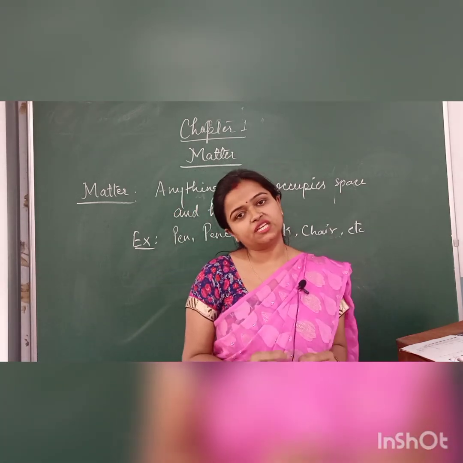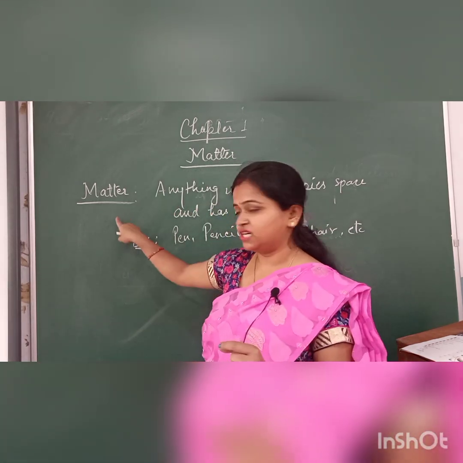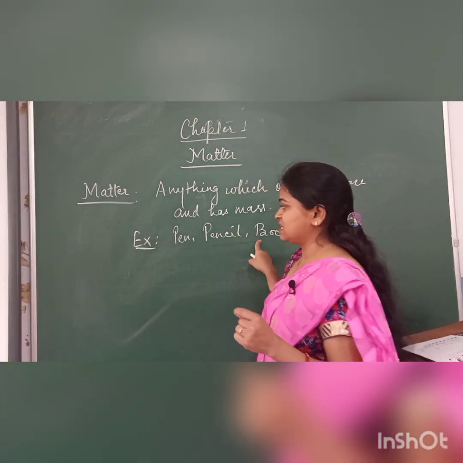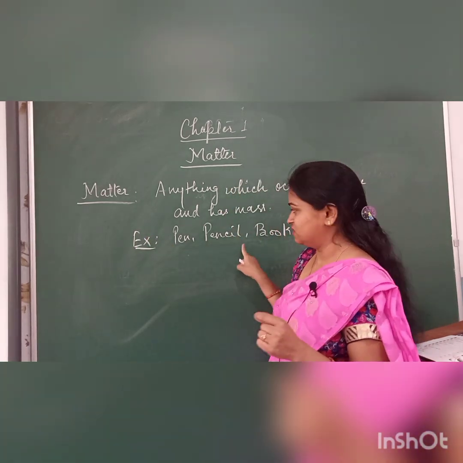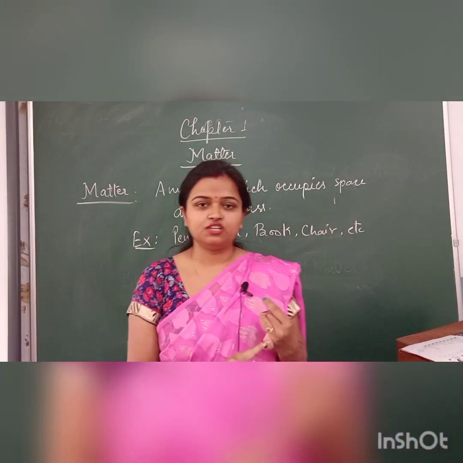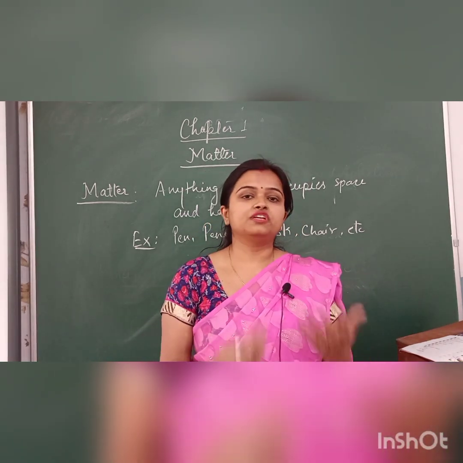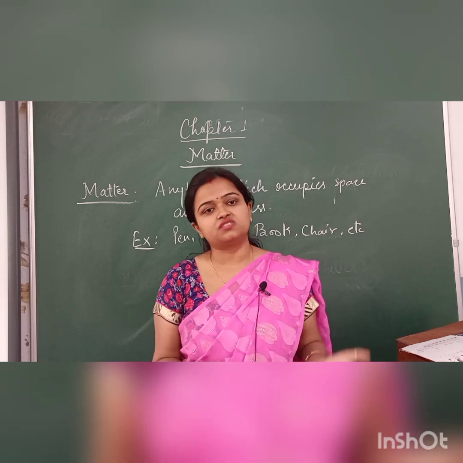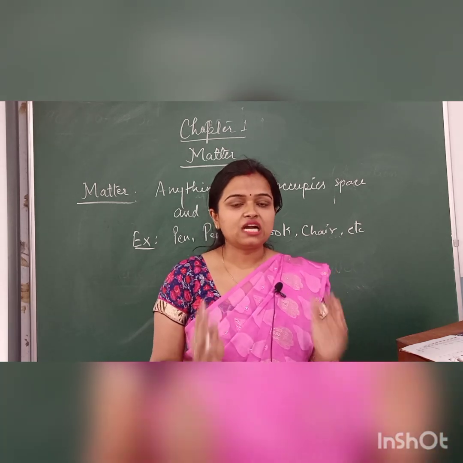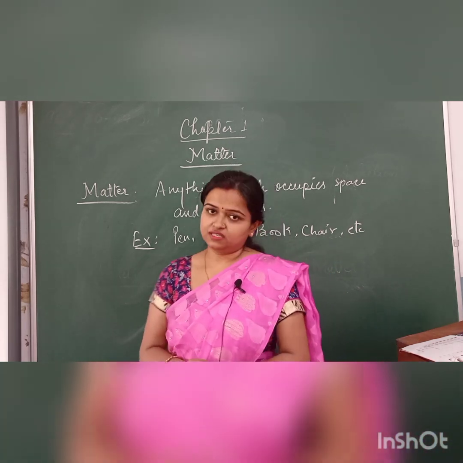Basically, whatever materials you see around you, that is considered matter. Why am I giving such examples? Because maybe you are surrounded by all these. Pen you will have, pencil you will have, book you will have, table, chair, or wherever you are sitting, whatever things you see just around you, all come under the category of matter.